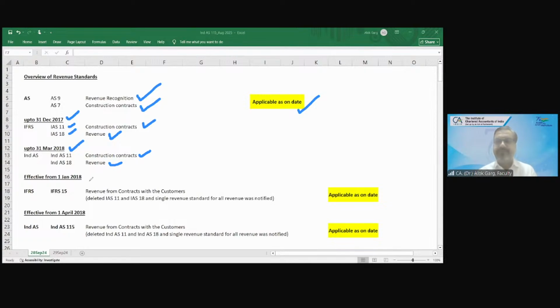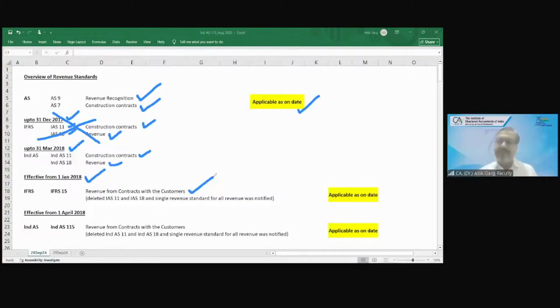Now, what happened? Globally, they have changed this standard. They have aligned the standard. They told that we should have a single model for revenue recognition, for revenue measurement, for all the industries. Effective from 1st January 2018, they have deleted IAS 11 and IAS 18, and they have issued a single standard, revenue from contract with the customer.